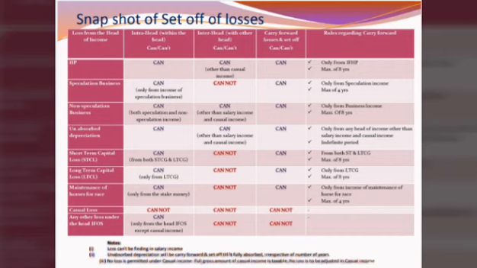Loss from maintenance of race horses can be set off against gains from maintenance of race horses from another source, but not against other heads of income. Carry forward is permissible for a maximum of 4 years, only against income from maintenance of race horses.